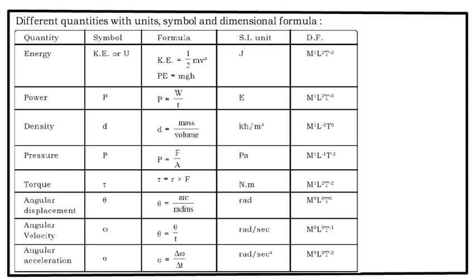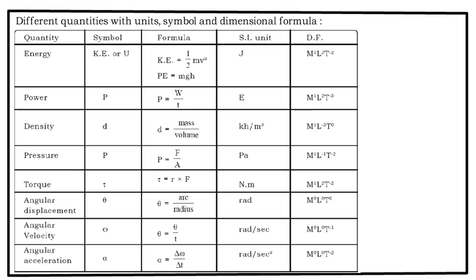Power is work done per unit time. So work done dimensions are known to you, that is M1 L2 T raised to minus 2 upon T. So that becomes M raised to 1 L raised to 2 T raised to minus 3. Density D is mass per unit volume, that is kg per meter cube. Obviously the dimensions would be M raised to 1 L raised to minus 3 T raised to 0.